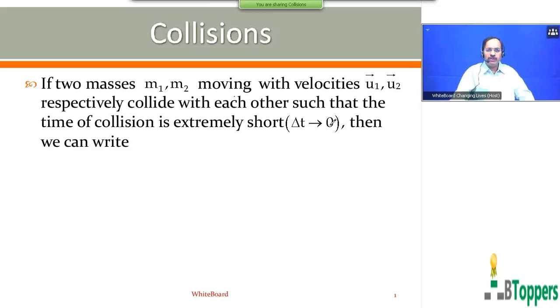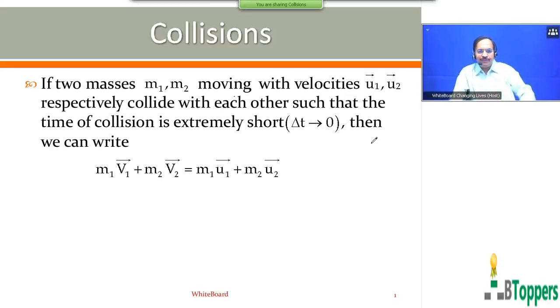If two masses m1, m2 moving with velocities u1 bar, u2 bar, respectively, collide with each other, such that the time of collision is extremely short, within brackets I have written delta t tending to 0, then we can write m1 v1 bar plus m2 v2 bar equal to m1 u1 bar plus m2 u2 bar in vector form. So this equation is a more general equation which we write for all examples in collisions.